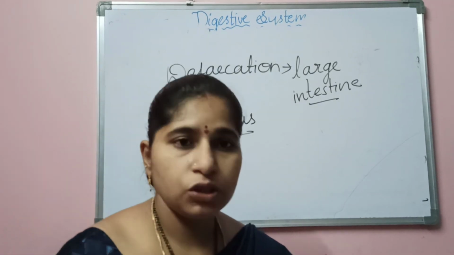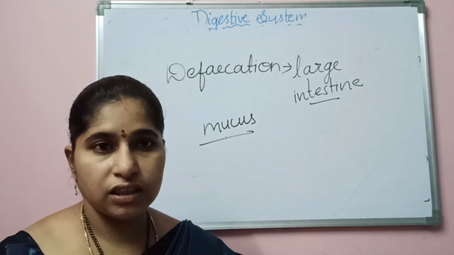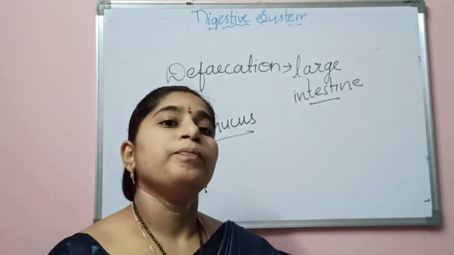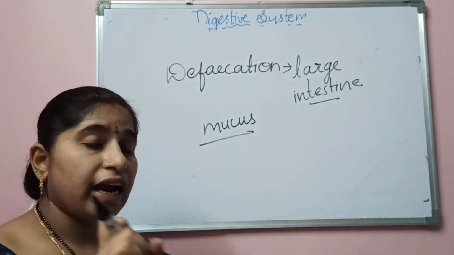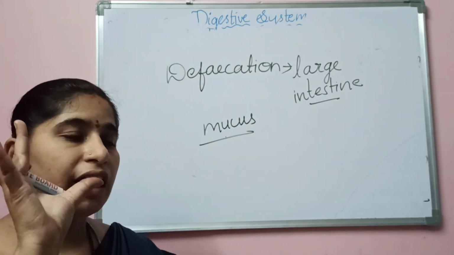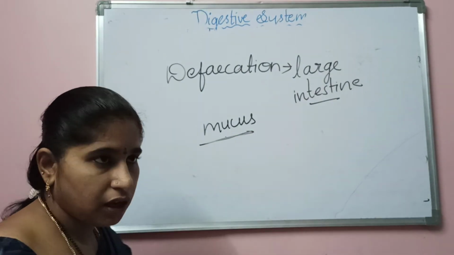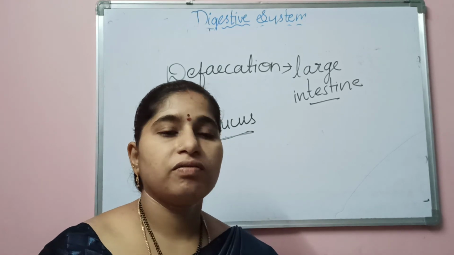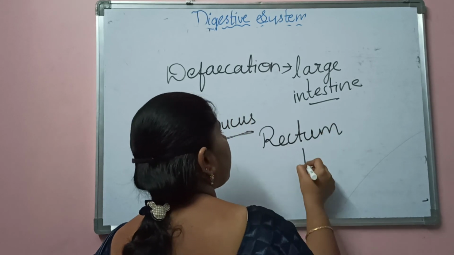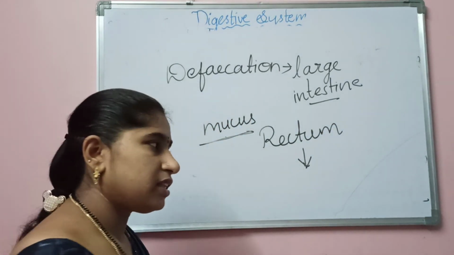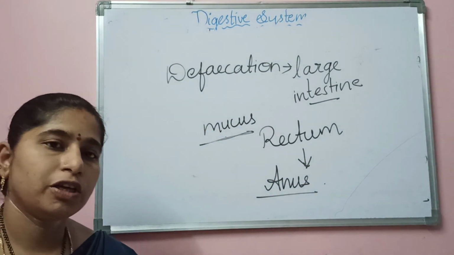So in the large intestine no digestion occurs. Only the undigested food from the small intestine comes to the large intestine. If any water content is present in it, it will be absorbed by the large intestine, and all the undigested food is made into one form and lubricated by the mucus. The large intestine holds that waste material and stores it in the rectum, and with the help of the sphincter muscles, finally it is expelled out of the body through the anus.